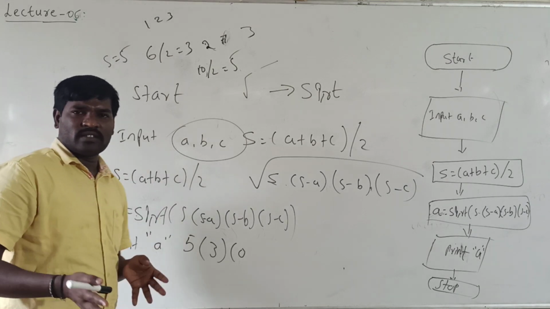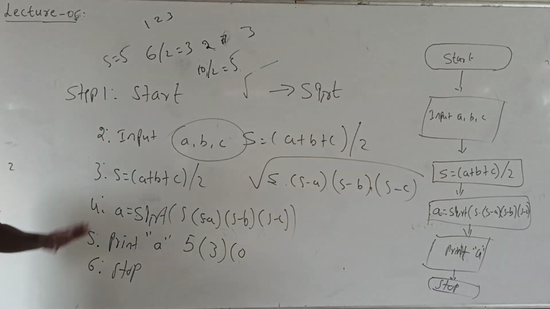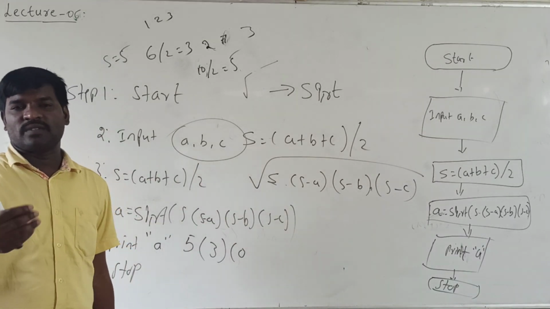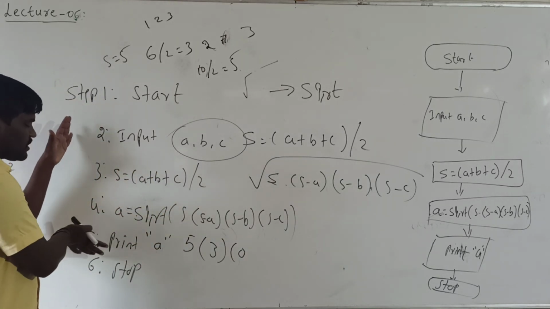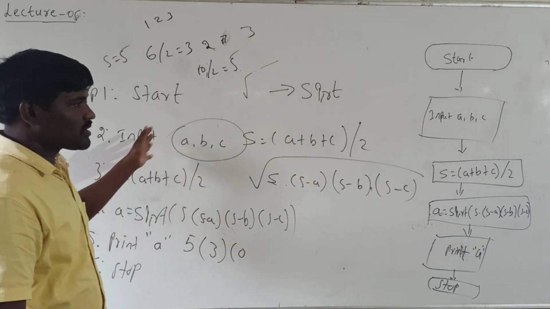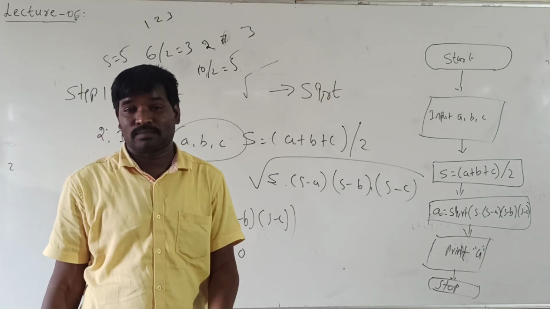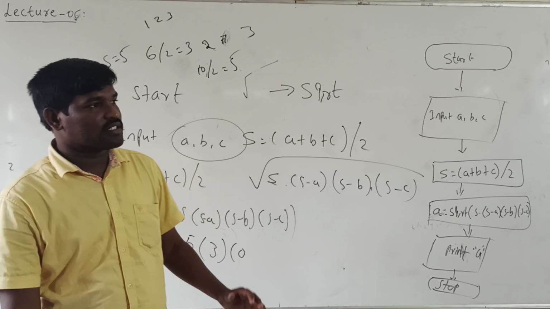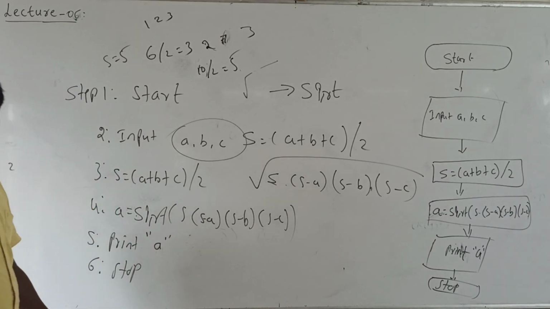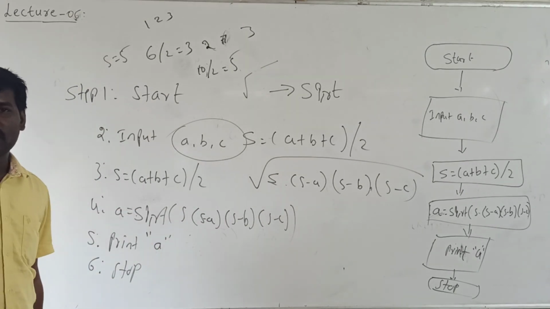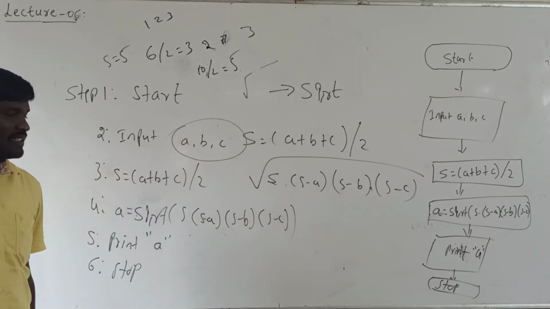Better you write this example, and once you execute the program you can check the different values and different outputs. One thing you have to remember is that writing steps is important in an algorithm and flowchart. First step is start, last step is stop, second step is always input, third step is computation, and fourth step is print. So you can try this example. You can put different values and check which values satisfy this condition.